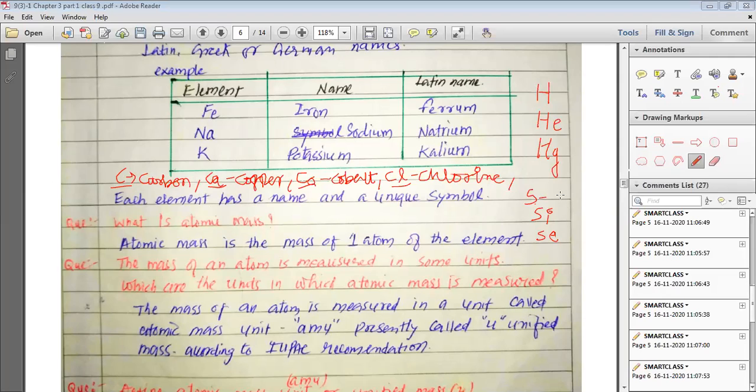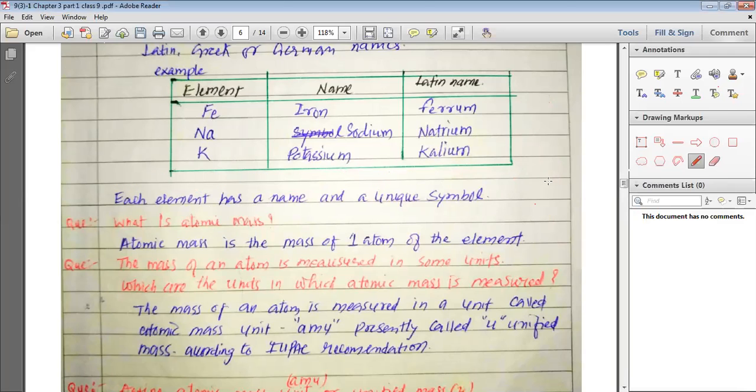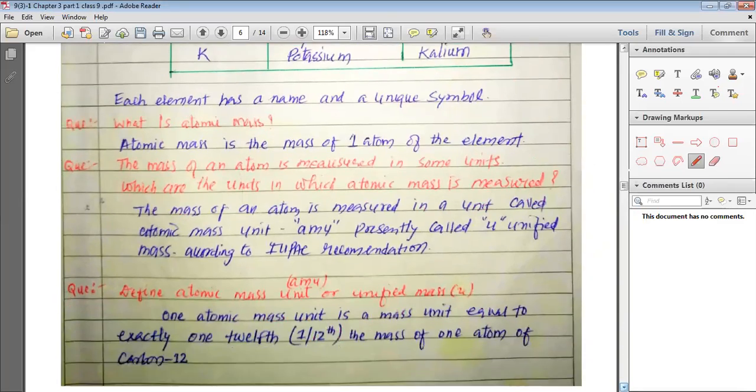Now, my dear students, we have finished studying about giving symbols to the various elements. Now we are going to study a few more topics in today's discussion. Let us move and study the next question. Let us pay attention, my dear students.